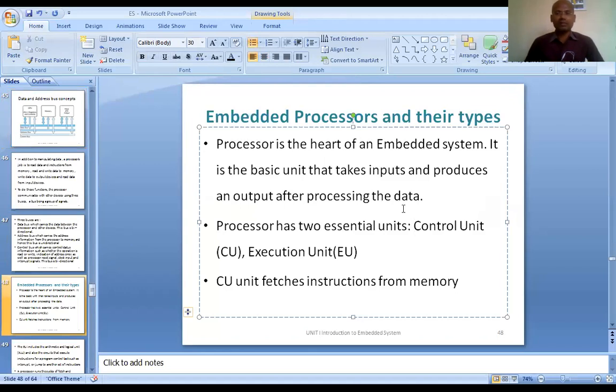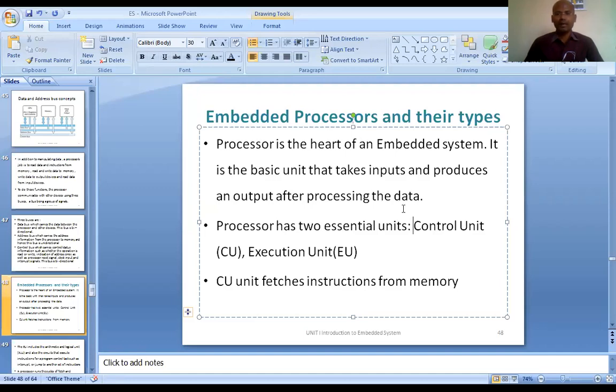Now, it is very important to know what varieties of processors are available in the market for building the embedded system. In our Arduino we use one type of processor or microcontroller, and that is not the only embedded system that exists. We can build embedded systems not just with Arduino. We can use some other microcontrollers.